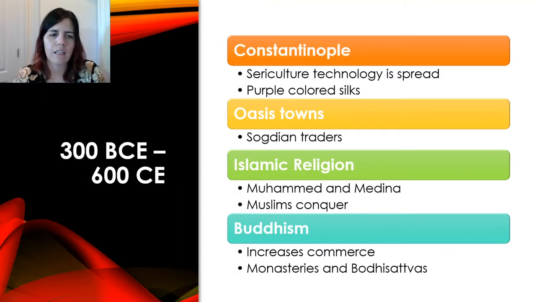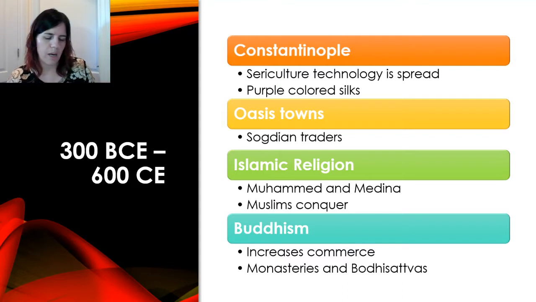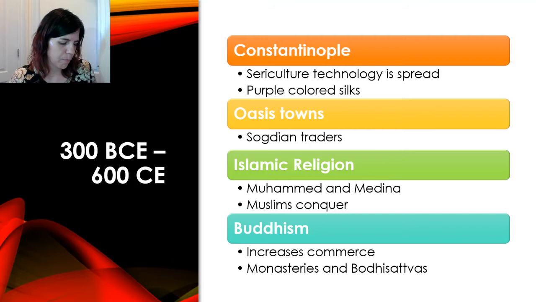And then still in 300 BCE to 600 CE, Constantinople was established as the Roman capital, and sericulture technology spread after the fall of the Han Dynasty, and it spread into Constantinople when Justinian was the ruler. Some traveling monks took the secrets, and so they were able to make their own silk. And then purple-colored silks became the most expensive and prestigious clothing for men and women in the Byzantine Empire.